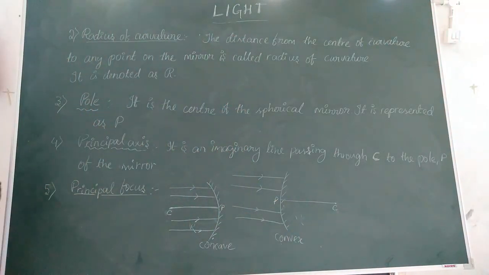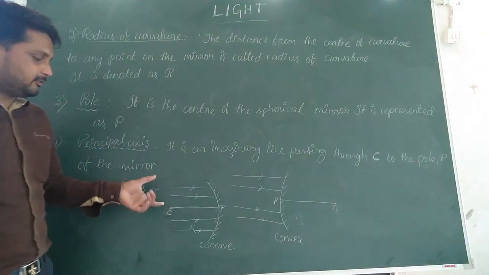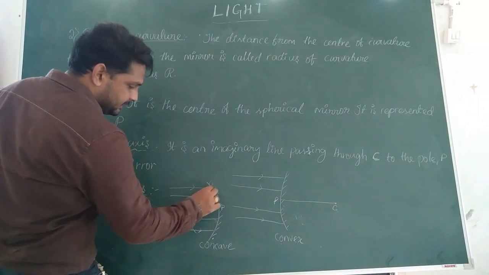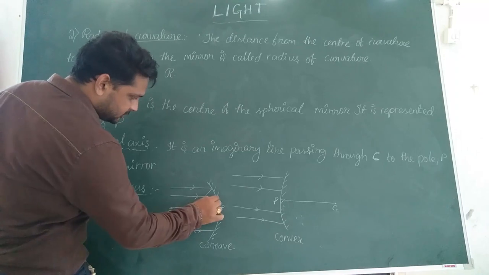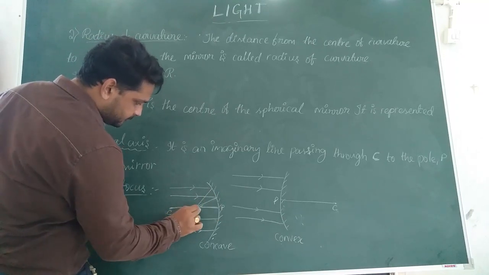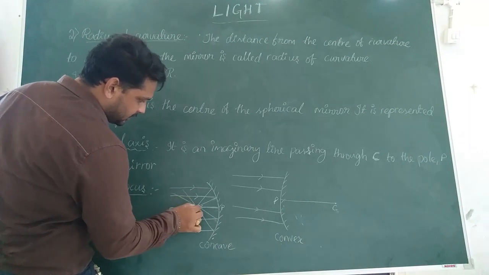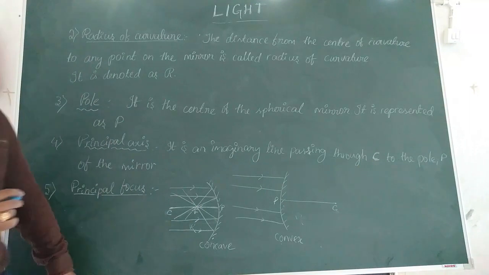For a concave mirror, it was observed that parallel incident rays, after reflection from the concave mirror, all intersect at one point, and that point is called focus.